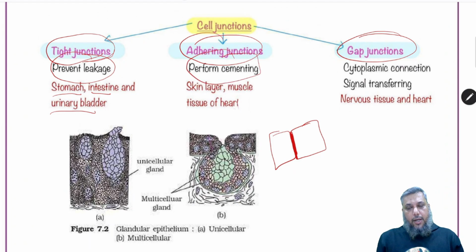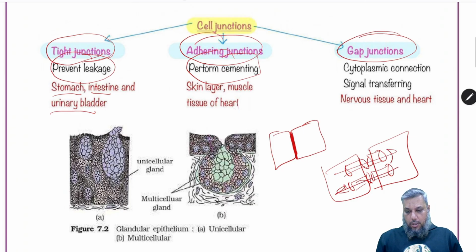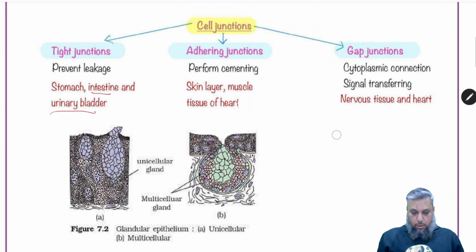Gap junctions, on the other hand: there are two cells, and in between the two cells there is a small intercellular space and these protein tunnels, connexons, through which transport can take place. So therefore, quick cytoplasmic connection and signal transferring. So यहाँ पे from the MCQ point of view, you'll remember the three types of junctions and the functions that they perform. So this was about the epithelial tissues.